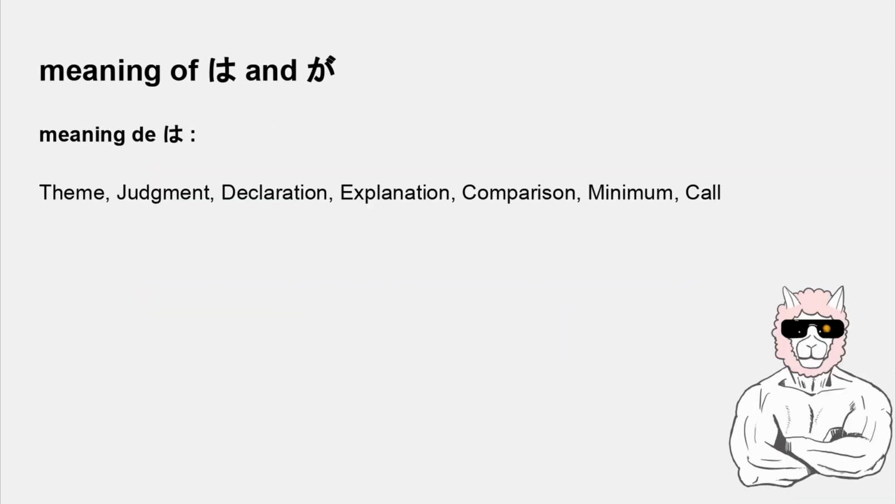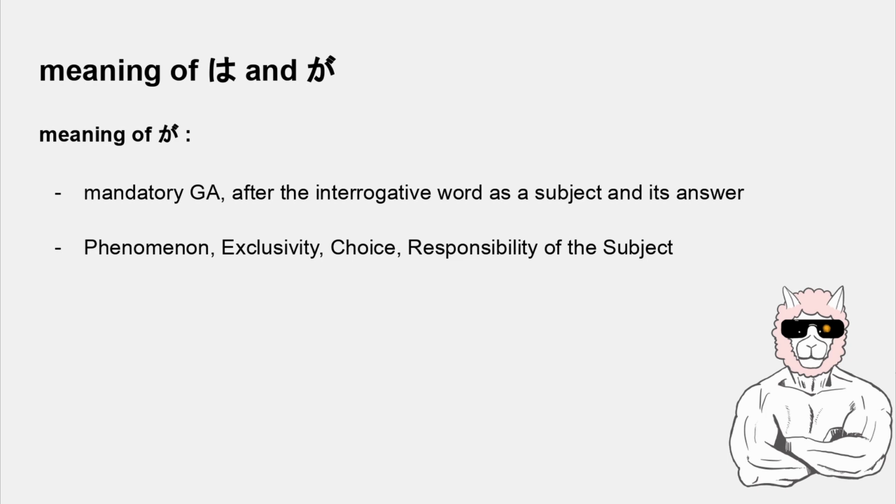So now, the meanings of wa. There's a video that covers it, so if you don't know in detail, watch it after this class. You can find the link in the description. But in short, the meanings of wa are theme, judgment, declaration, explanation, comparison, minimum, goal. And the meanings of ga are mandatory ga, so after the interrogative word as the subject and its answer, and then phenomenon, exclusivity, choice, responsibility of the subject.